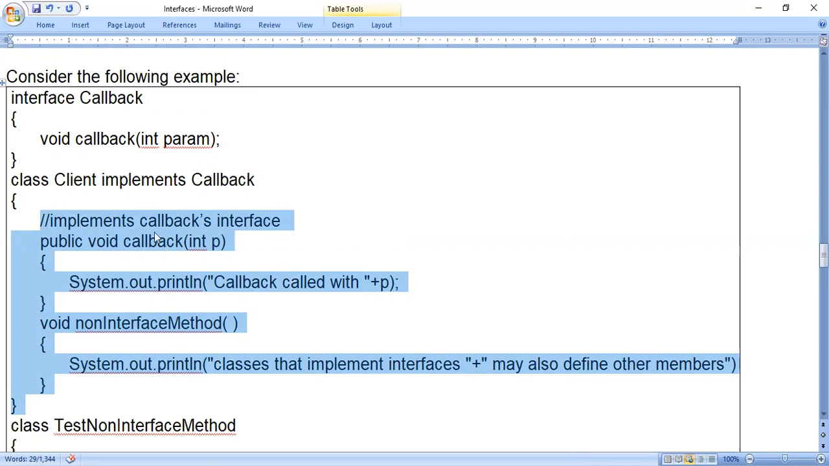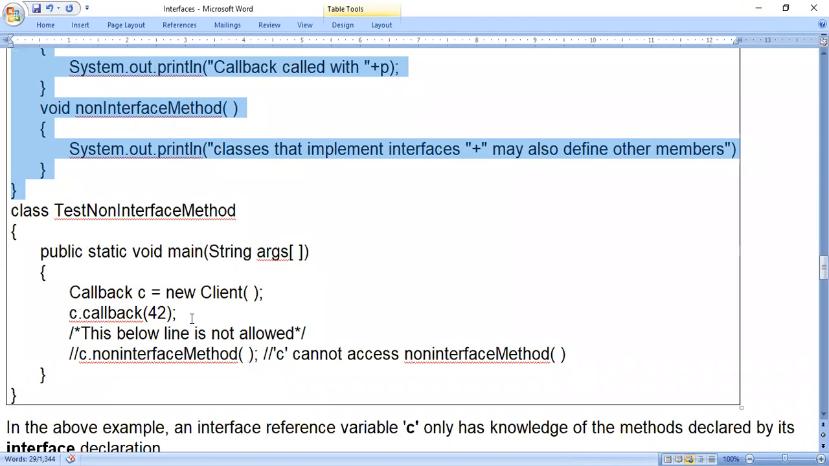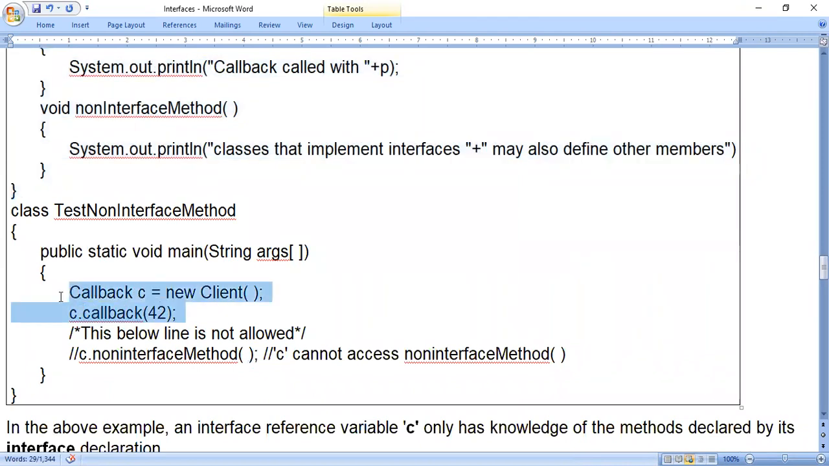Whereas for the callback method, I have written the function prototype in the interface and the code in the class. So in this way we can do it. That means one method from an interface, and one method which directly belongs to the class. So in that case, what happens? When you try to call both the methods, say Callback C is equals to new Client, C is an interface variable. It is referred to the class.